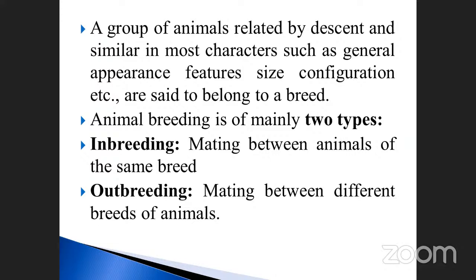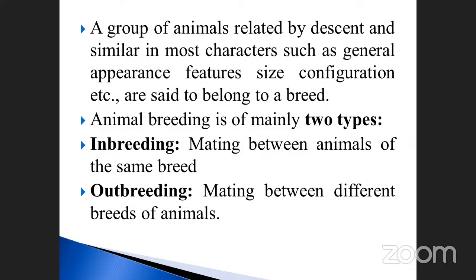For example, Jersey versus Jersey, Sindhi versus Sindhi, Holstein versus Holstein. And outbreeding, what is the meaning? Mating between different breeds of animals. So these are called inbreed and outbreed.